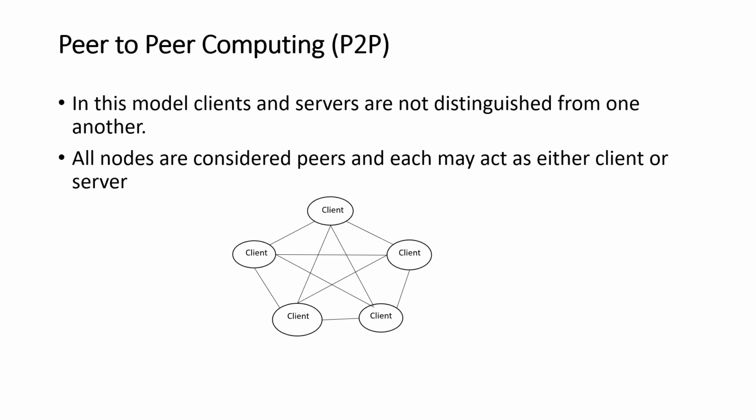Peer-to-peer computing. In the P2P system model, clients and servers are not distinguished from one another. Instead, all nodes within the system are considered peers, and each may act as either a client or a server, depending on whether it is requesting or providing service. To participate in a peer-to-peer system, a node must first join the network of peers. Once a node has joined the network, it can begin providing services to and requesting services from other nodes in the network.